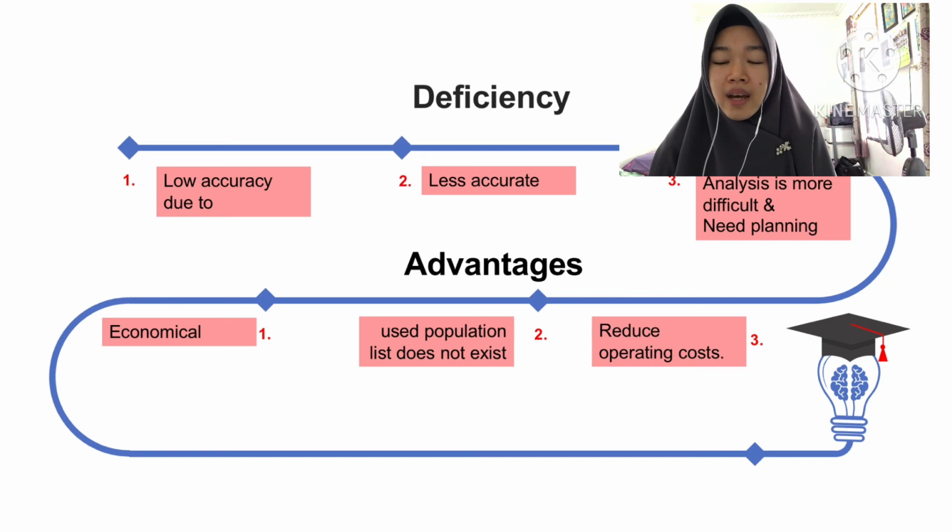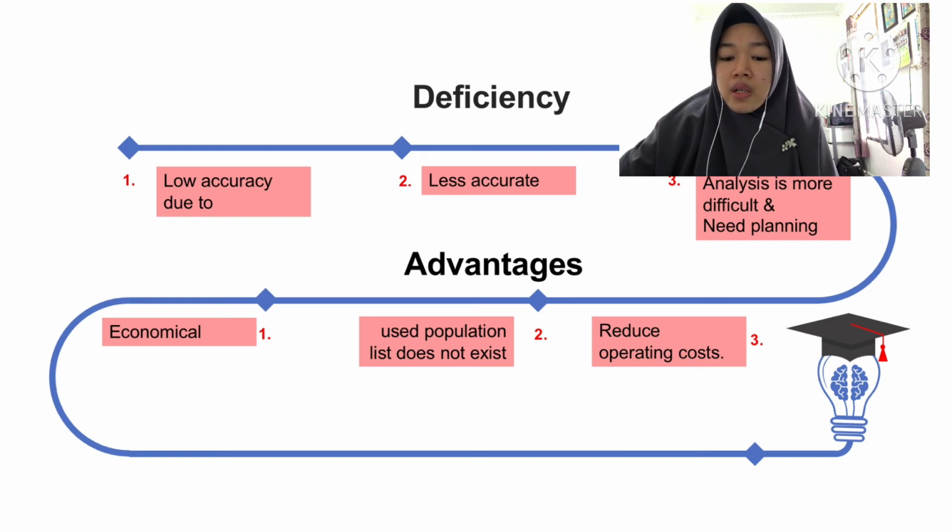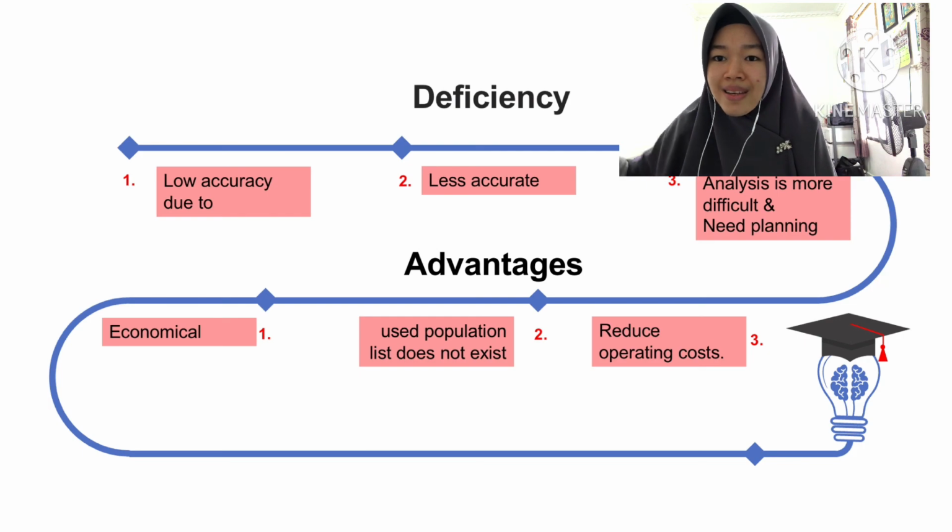And the advantages of multi-stage sampling are that it is economical and efficient, and the technique is often used when a complete list of all members of the population doesn't exist, and it can reduce operating cost. And the last one is that it is usually more accurate than cluster sampling of the same size.